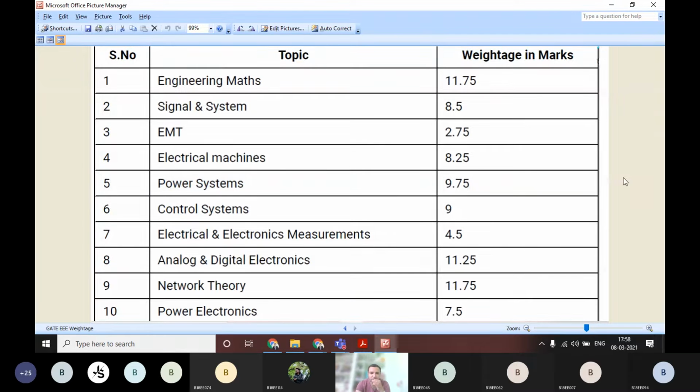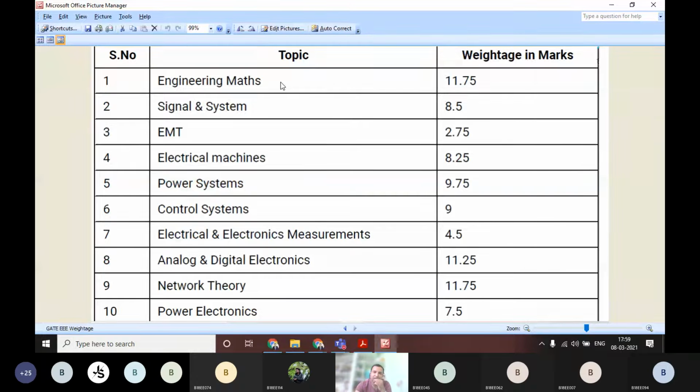Then coming to the weightage, this is last year's paper weightage. That means weightage from each subject, how many marks you are getting from each subject. If you're talking about engineering mathematics, as I told you, this is the bigger one, which is the main. If you practice a lot of mathematics in first year and second year, this will help you to crack GATE very easily. Here you will get 11.75 marks. Suppose you don't know the questions of 1.75 marks, then also you will get at least 10 marks from this engineering mathematics.